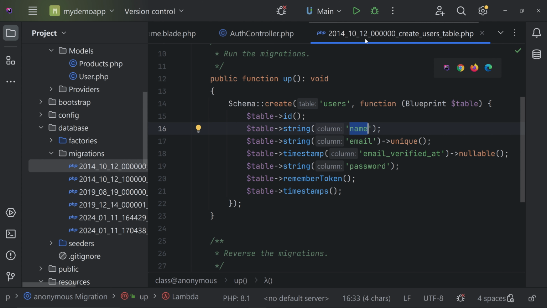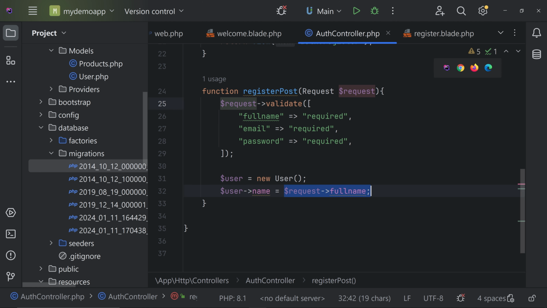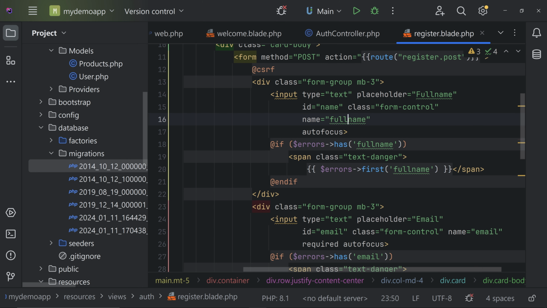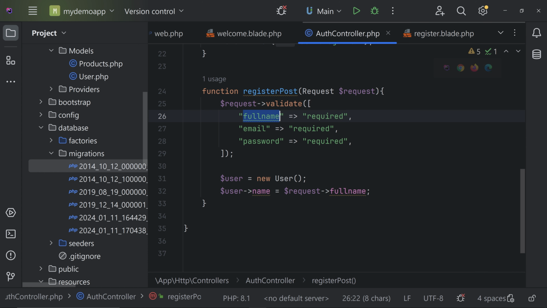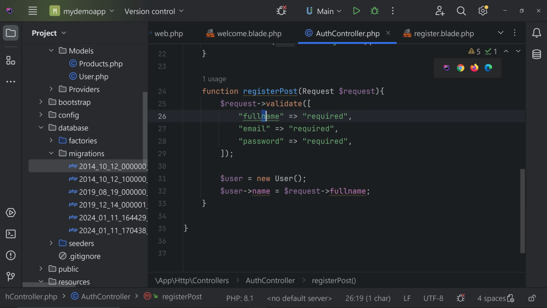Remember it. Now let's go to the controller, and here we are using that name. User is the table, and this is the column name. Here we are receiving the request, and inside the request we have the name, which is full name here. If you are passing ABC here, you have to use ABC here. Hope you understand now. You have to use the exact thing that you are passing inside the name, here and here also. That's why I use full name here and name here.